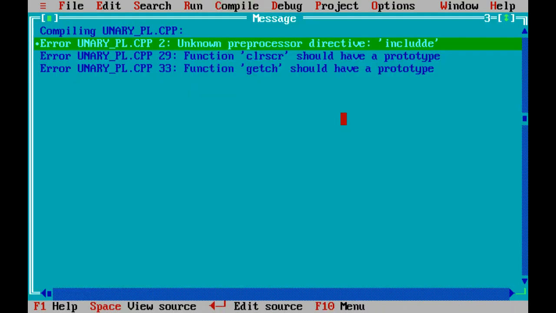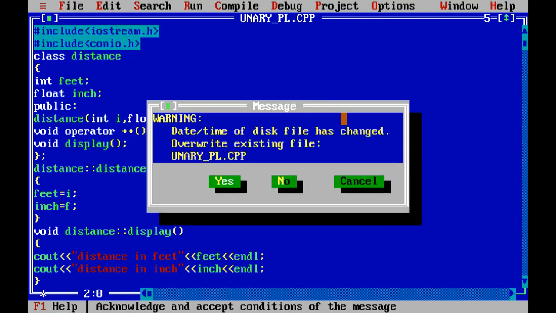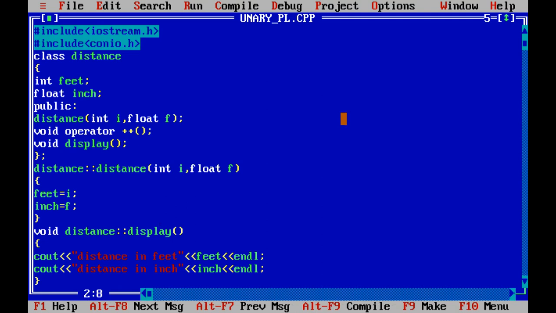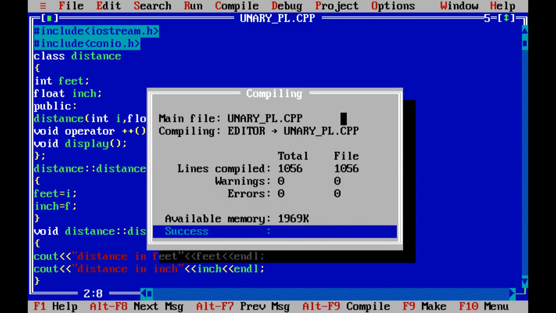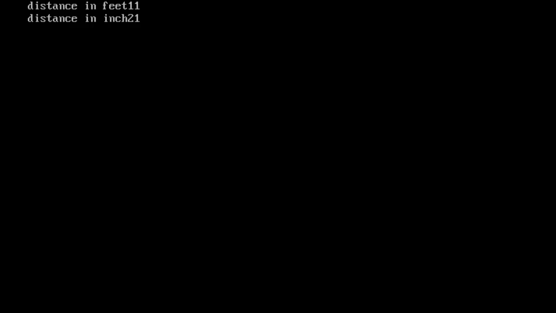And so all these are include. Save it. Compile. No errors. Run the program. Distance in feet is 11 and distance in inch is 21.